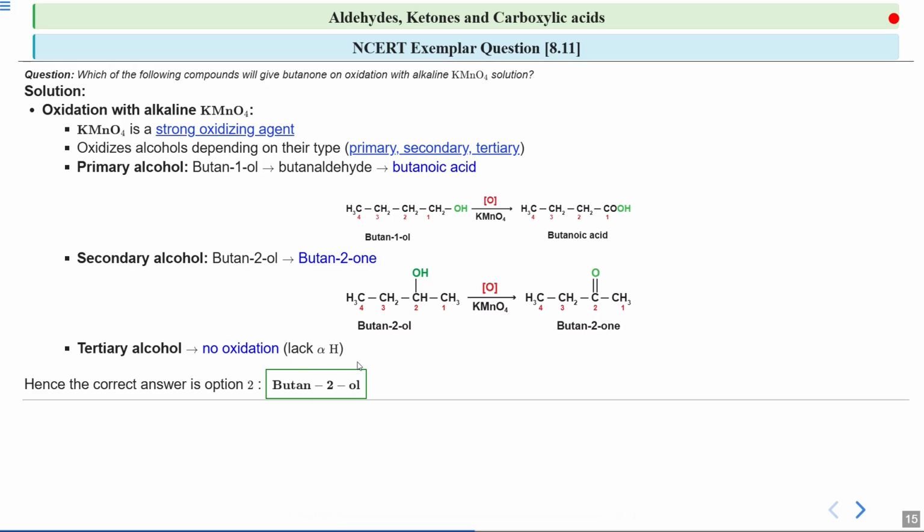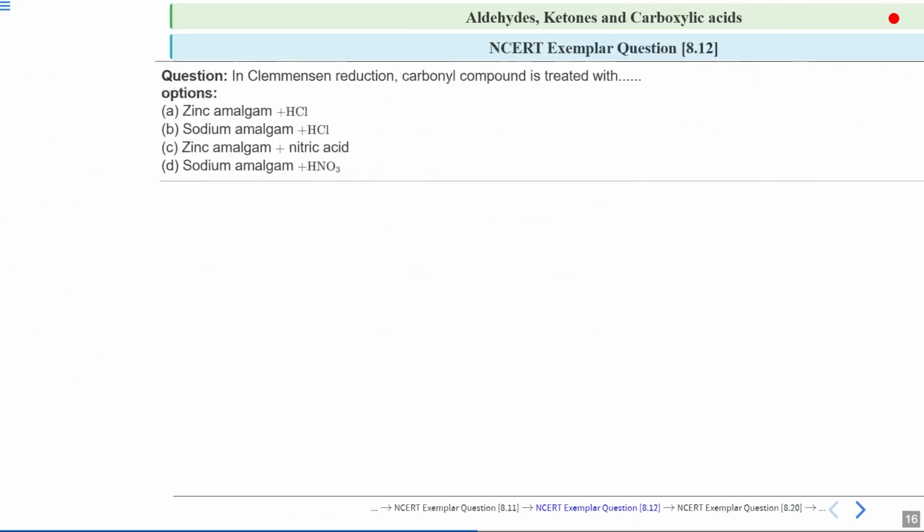option, because only secondary alcohols give butanone when oxidized with alkaline KMnO4. Okay, because primary alcohols when oxidized give carboxylic acids. Secondary alcohols when oxidized give a ketone. And tertiary alcohols do not show any oxidation. So that is why your second option, which is butan-2-ol, is the correct option.